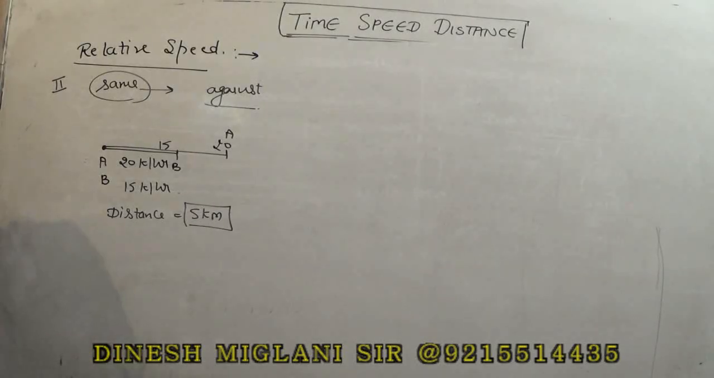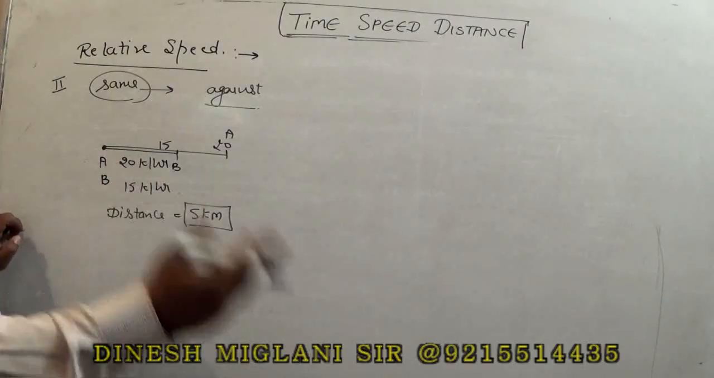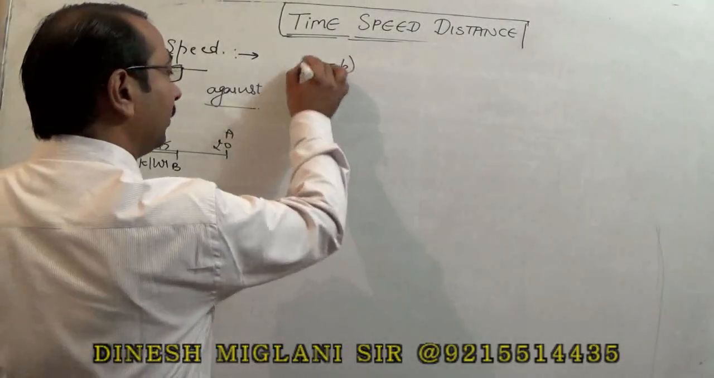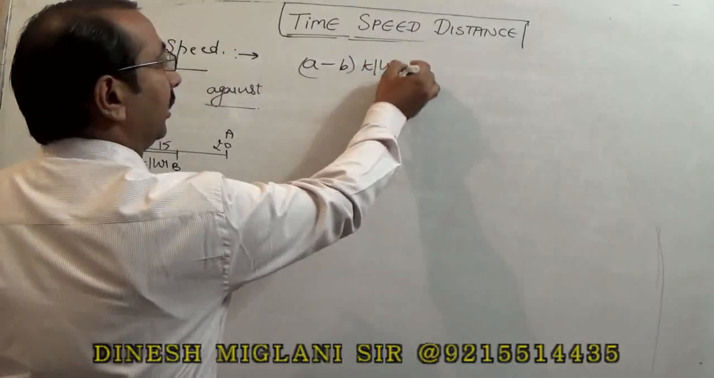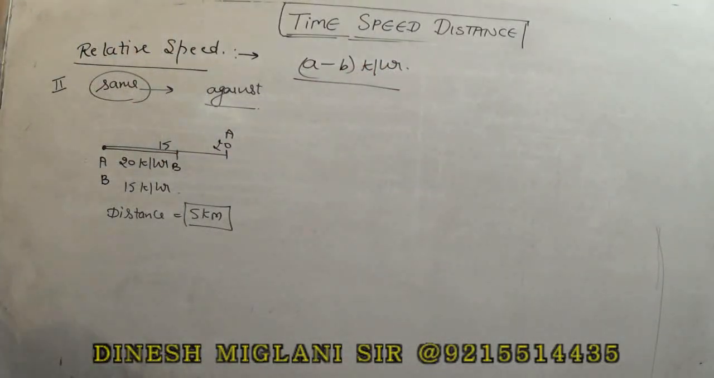So what do we do? In the case of relative speed, when persons move in the same direction, we take their relative speed as A minus B kilometer per hour. When we have taken opposite direction, we have taken it as A plus B kilometer per hour. When we take it in the same direction, in that case, we take it as A minus B kilometer per hour. How have we understood this?